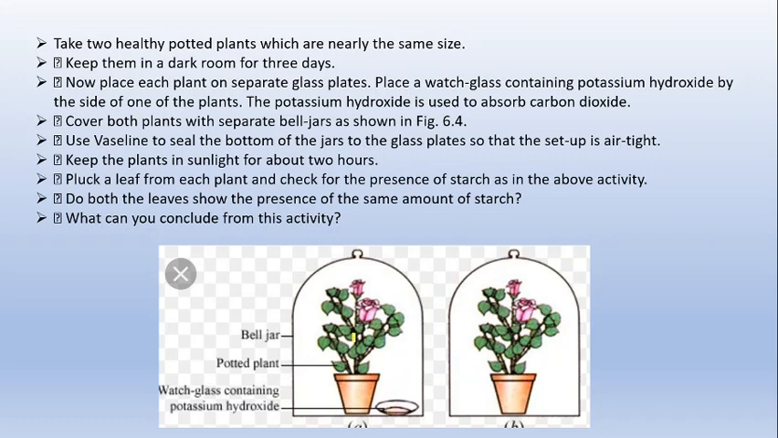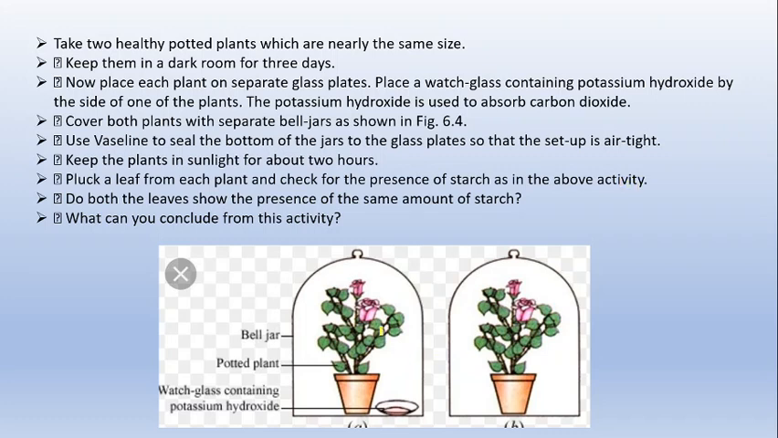We have to keep this plate near one plant. Next, we have to cover the two pots with a glass jar, and seal it with the help of Vaseline, right? So now what will happen in case A, this potassium hydroxide will absorb all the carbon dioxide which is present in this area, right? Now after that, keep the plants in sunlight for about 2 hours. Now pluck a leaf from each plant and check the presence of starch as in the above activity.